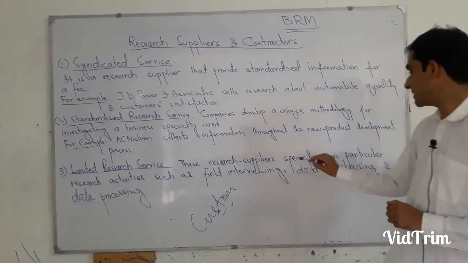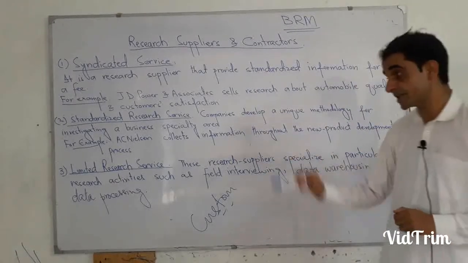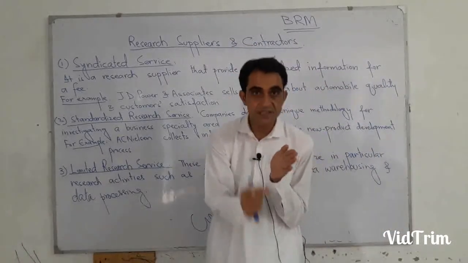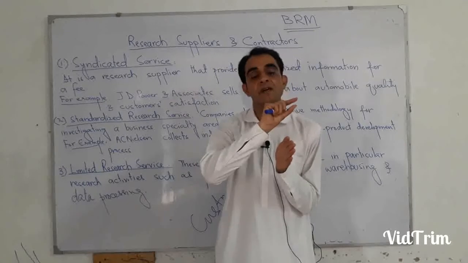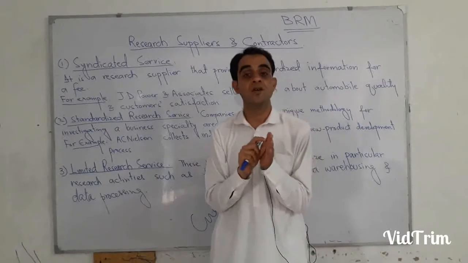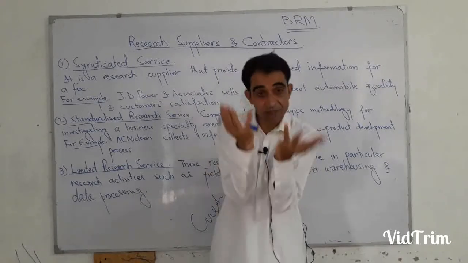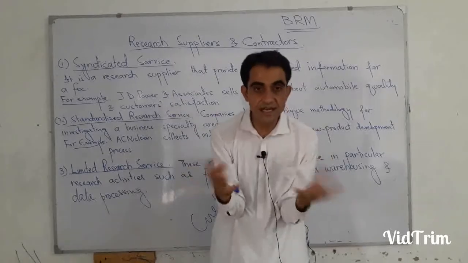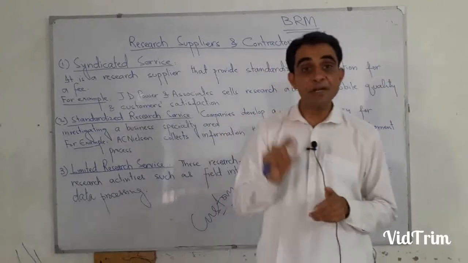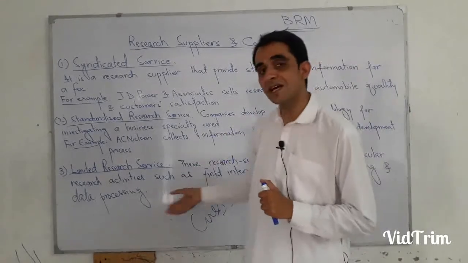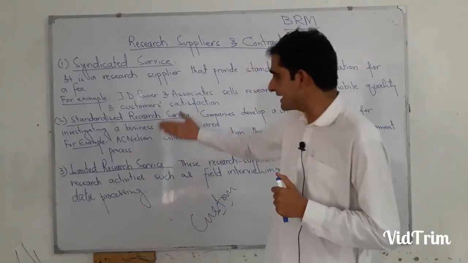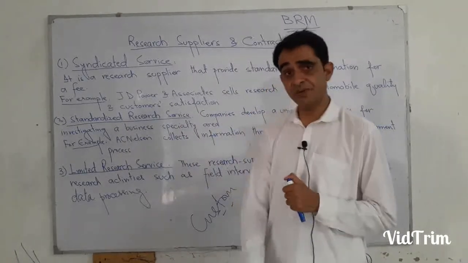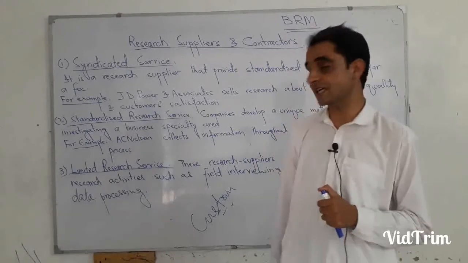In the research process there are different activities: data collection, analysis of the data, research methodology, data collection instrument, research design, data analysis. These are different stages. They are not specialized in all these stages, unlike the standardized firms, but instead they provide service in just one specific stage of the research.